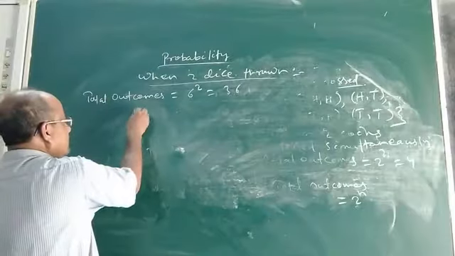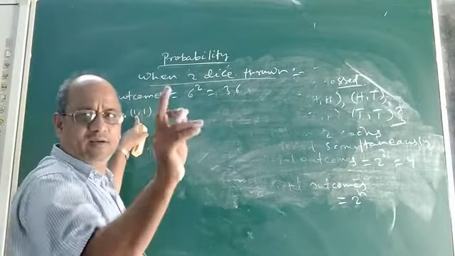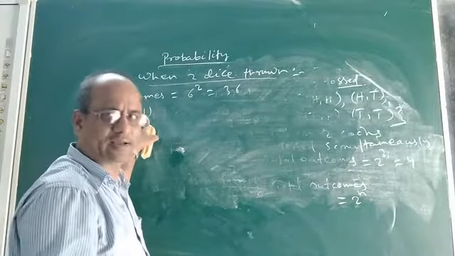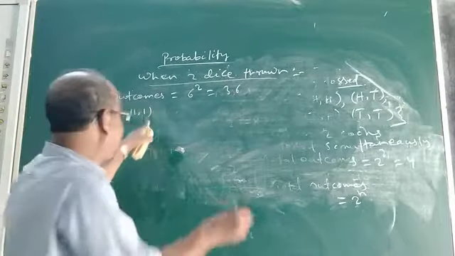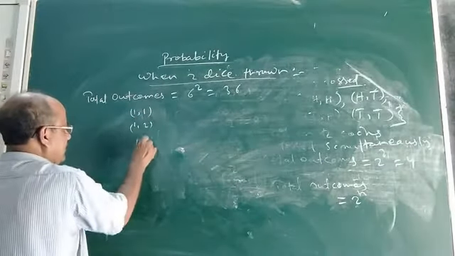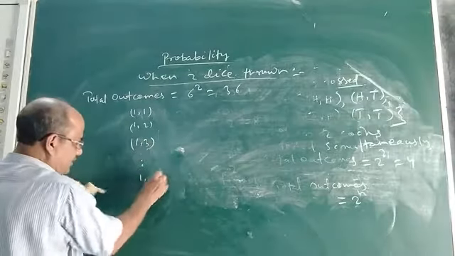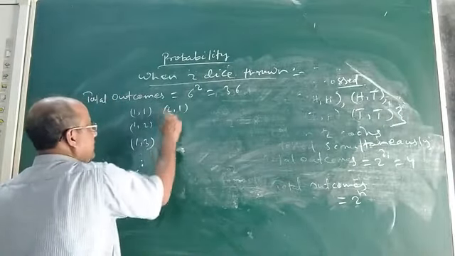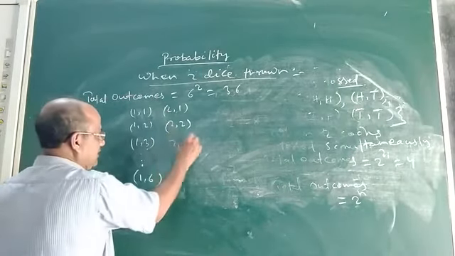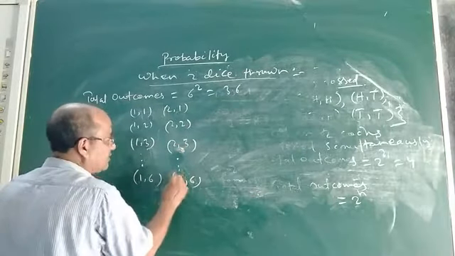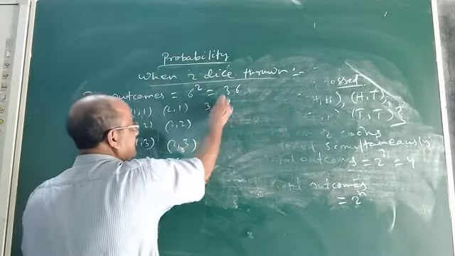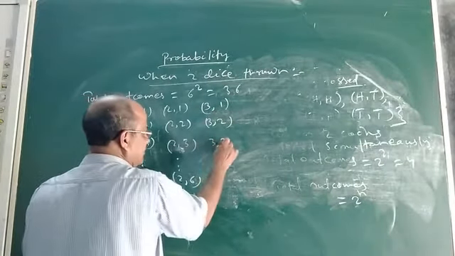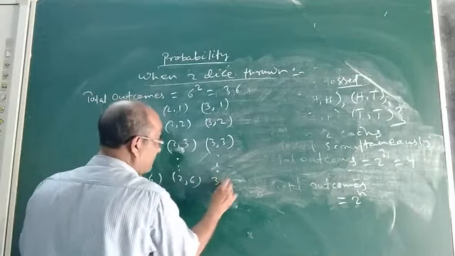You see, the outcomes may be (1, 1). That means in the first die, on one of the faces, it may be 1, and on the second die also there may be 1 on the face. Similarly (1, 2), (1, 3) up to (1, 6). That means first die 1, second die 6. Similarly (2, 1), (2, 2), (2, 3) up to (2, 6). Similarly, in the first die there may be 3, second die 1. In the first die 3, second die 2. So like this, (3, 3) up to (3, 6).